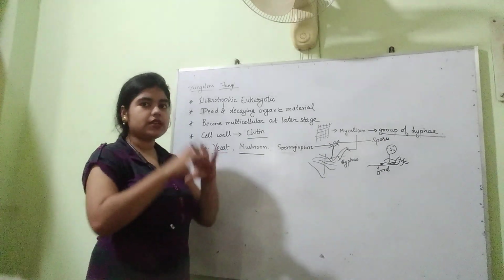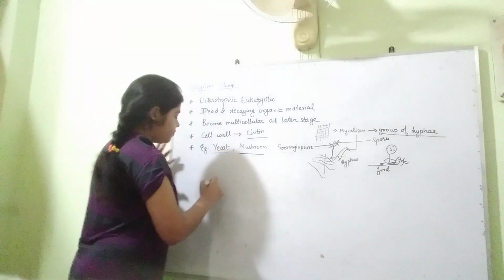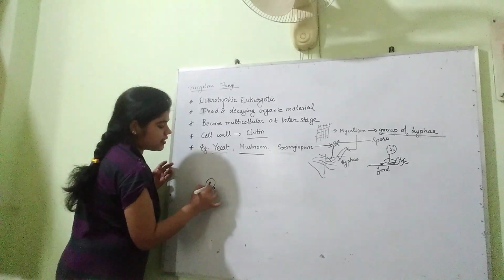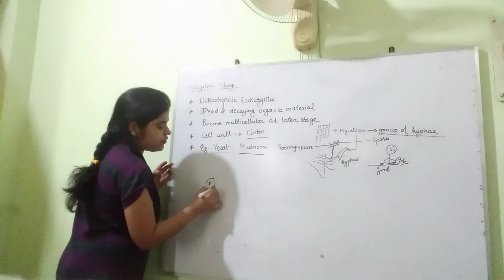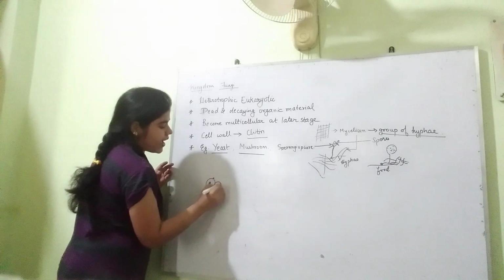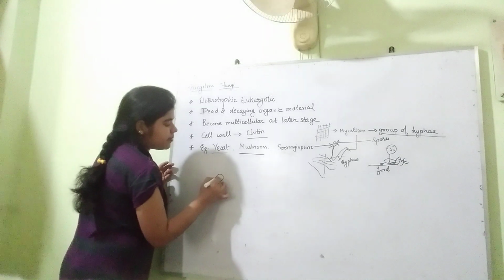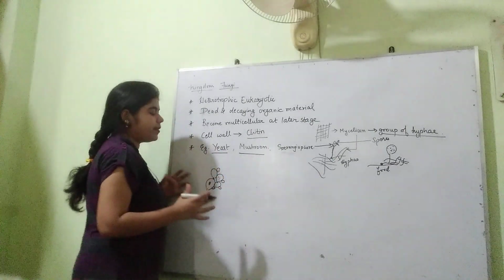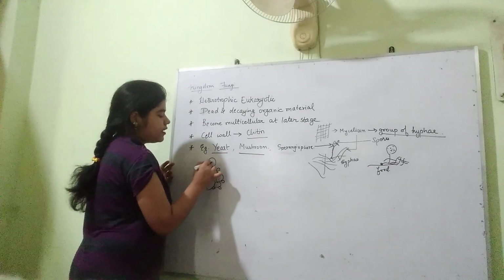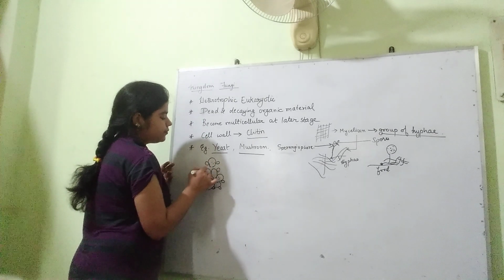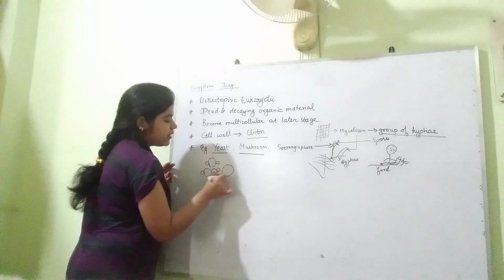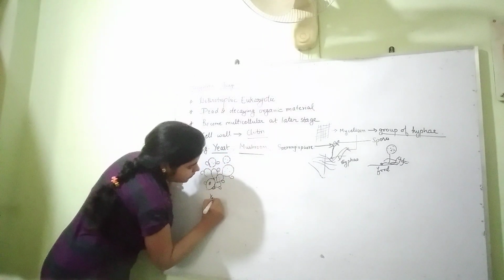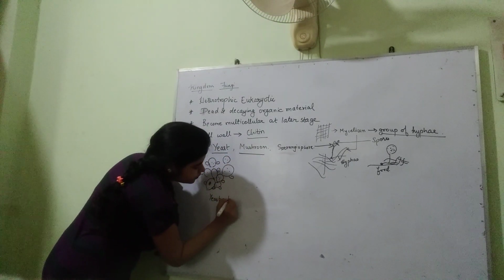Yeast actually reproduces by budding. So suppose this is the mother yeast. It will produce buds like this, and the buds remain attached to the mother for a long period of time, and so they form a colony. There are several buds, and the buds again develop, and it develops into a yeast colony.